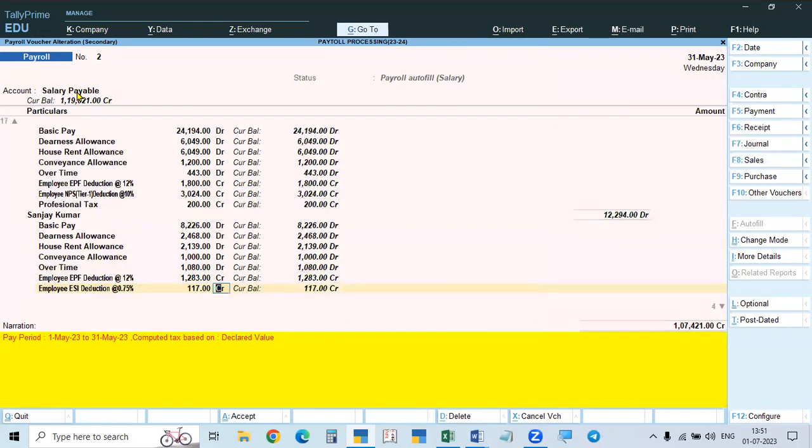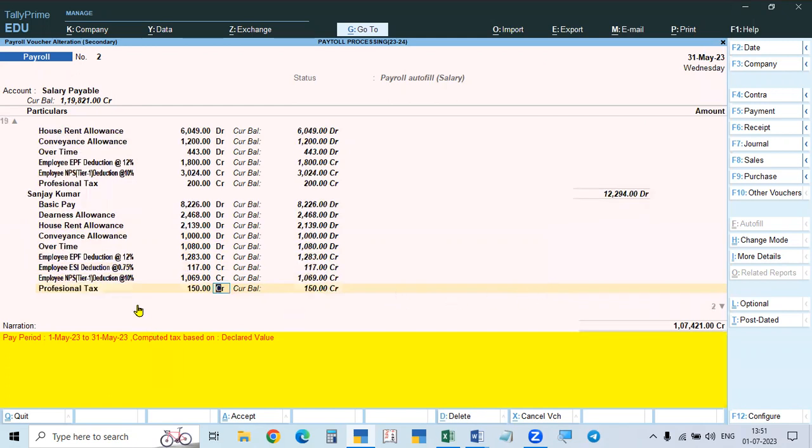ESI is calculated. Why? Because actually the number of days for 2 months is taken, because previously on the left side also we had the days. So total days it has taken. That's why we gave less amount, but it has taken double amount. So no problem. You give the exact amount, it will calculate. If the salary, DA, HRA, conveyance allowance, overtime, variable pay, all these are totally less than 10,000 rupees, then the ESI will be calculated. So here ESI is calculated at the expense of 170 rupees at the rate of 0.75%. Okay, so this is okay.